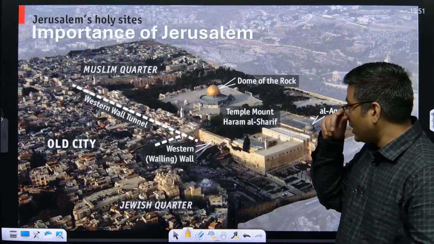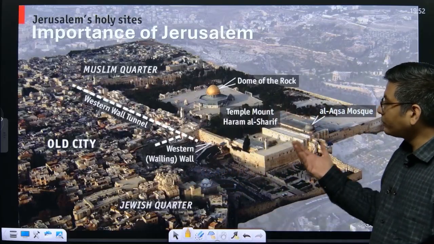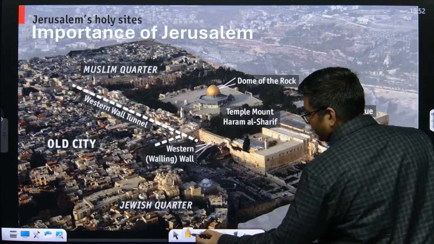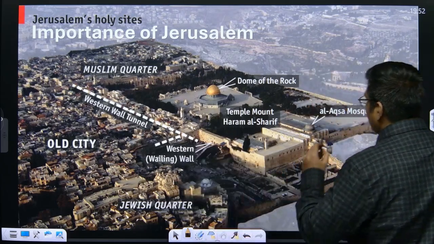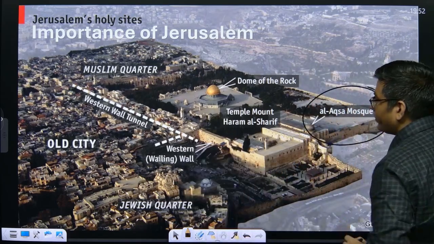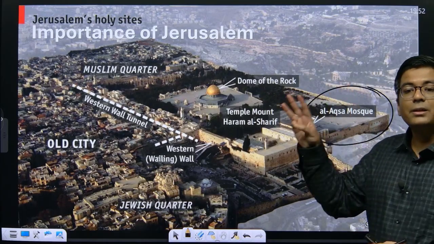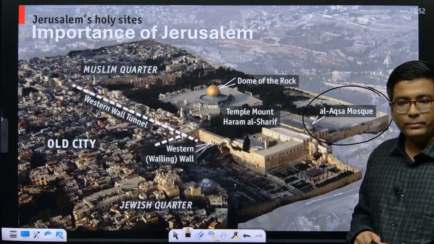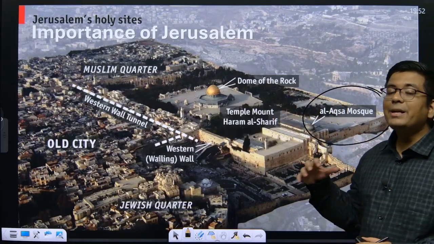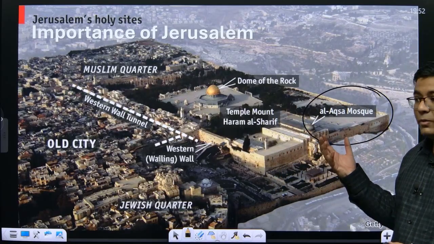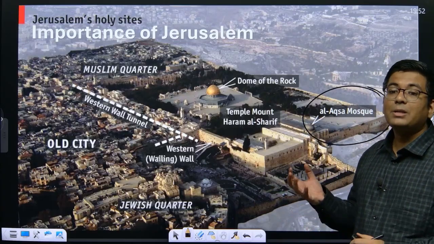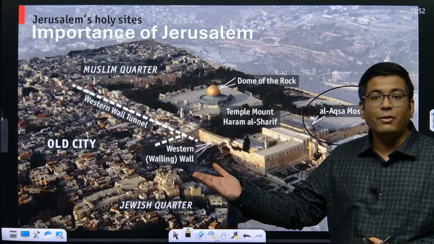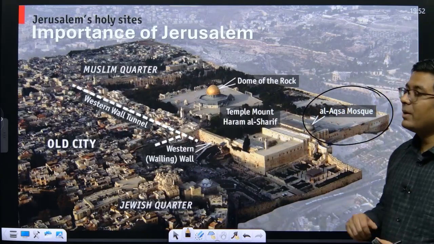Now, what exactly is so important? What you're seeing right now is called the Al-Aqsa Mosque. This is a very, very important site with respect to Islam. This city is the third holiest: after Medina and Makkah comes Jerusalem. This is the city where it is believed that Prophet Muhammad found himself when he was taken to have a conversation with God. When he saw the afterlife and came back, he found himself here.